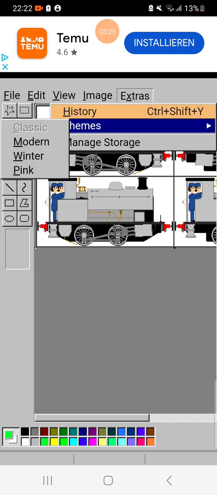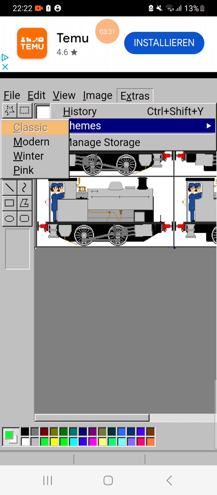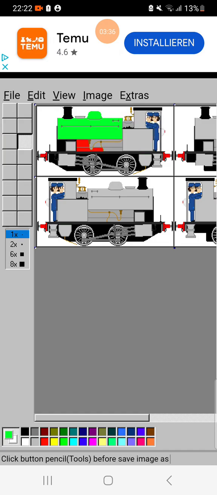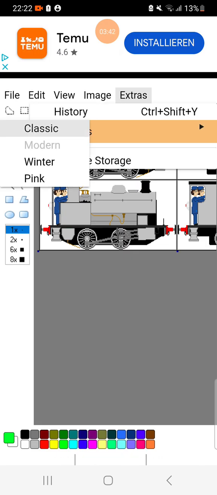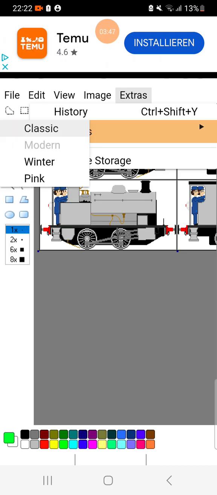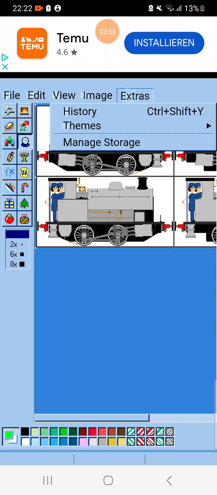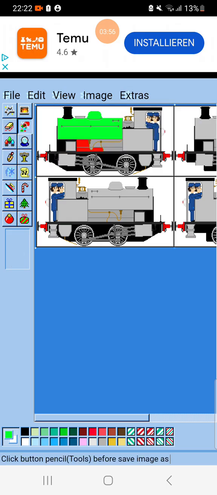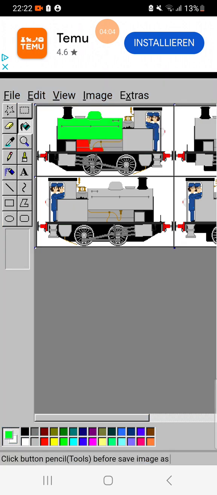you can also have themes for your paint. Let's say modern, and then it's like the modern font. Could also have winter. Could be this. I personally like classic the best.